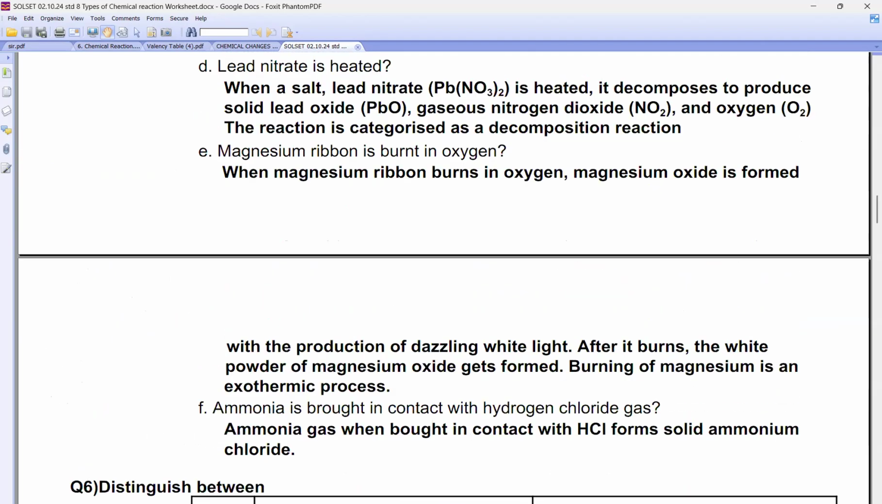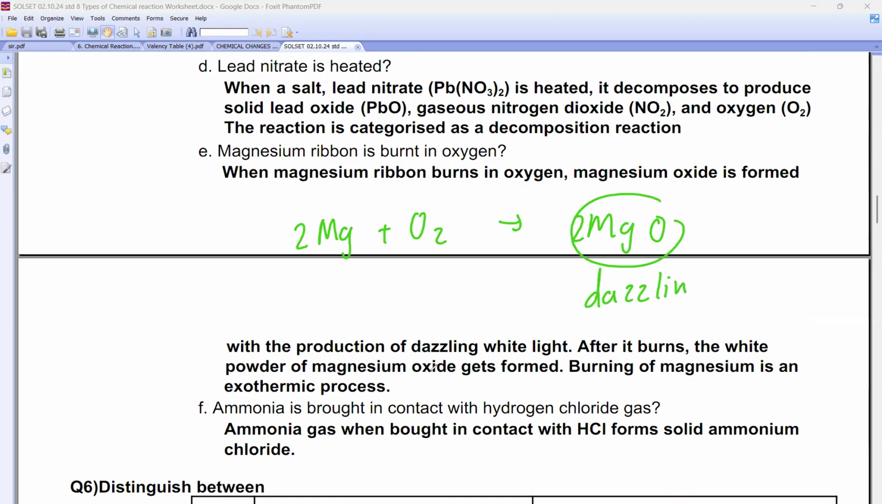Right now beta, when magnesium reacts with oxygen, so what do you get, beta? Magnesium and oxygen. So it will be a combination reaction or not? MgO. You're not supposed to write the reaction, but it is magnesium oxide, beta, and when it forms, it burns with a dazzling white flame.